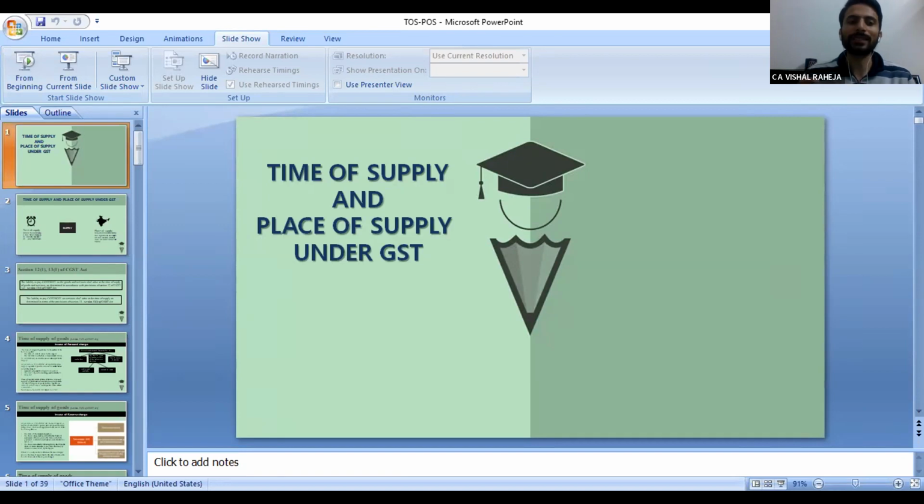So what do you guys understand by the term place of supply? Why is it important to understand place of supply? If you want to speak, Sumit must have allowed you to unmute yourself. Otherwise, you can write it in the chat box. But why do you believe that there is a requirement to determine place of supply? What is the relevance of place of supply? Please tell me.